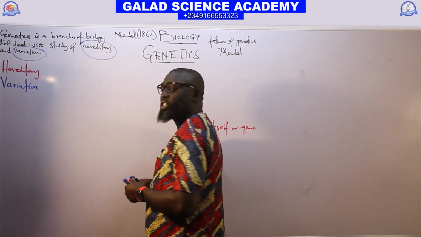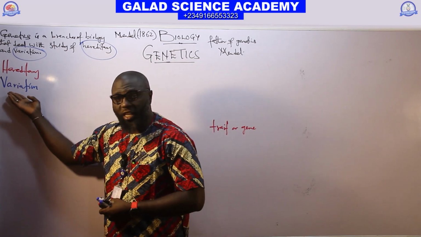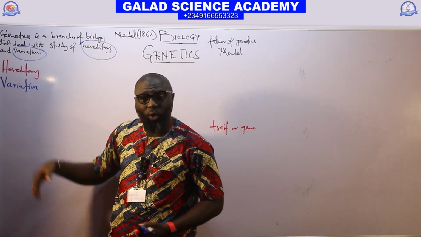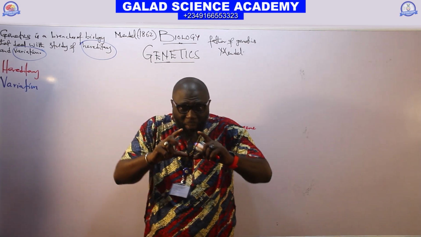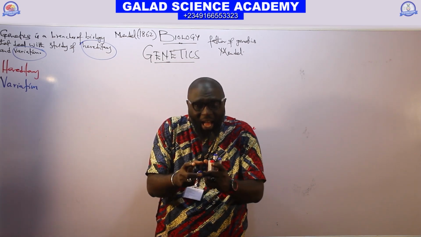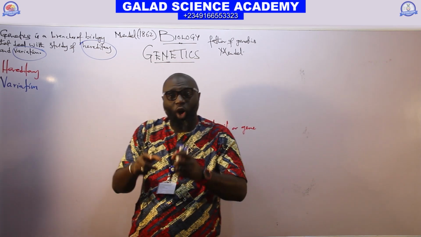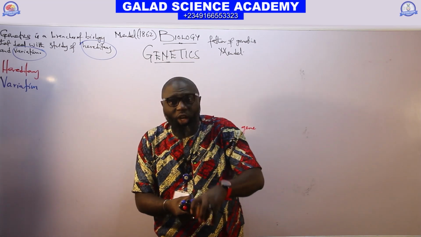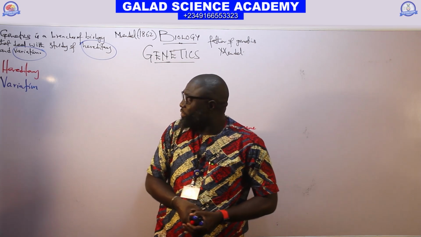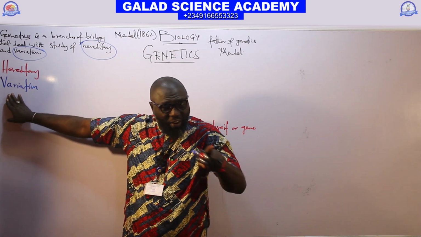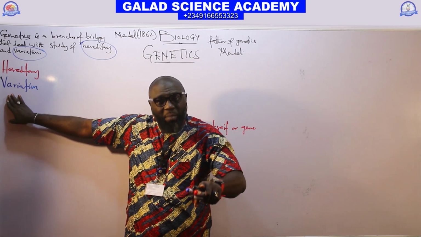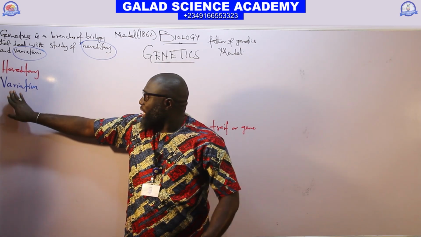So what is variation? The word variation comes from the word varies. So variation is the aspect of biology that deals with the study of different behaviors or characters possessed by living organisms that live in the same population and are of the same species. It is the deep study of different characters possessed by students of the same class.